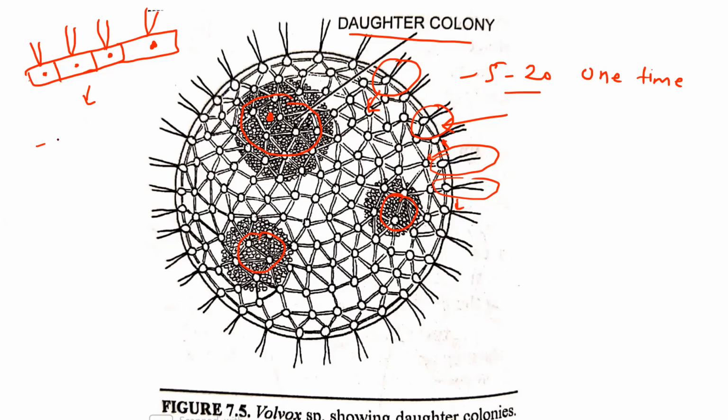So one cell becomes pushed inside and loses its flagella and becomes enlarged in size. This enlarged-size cell is known as gonidia.